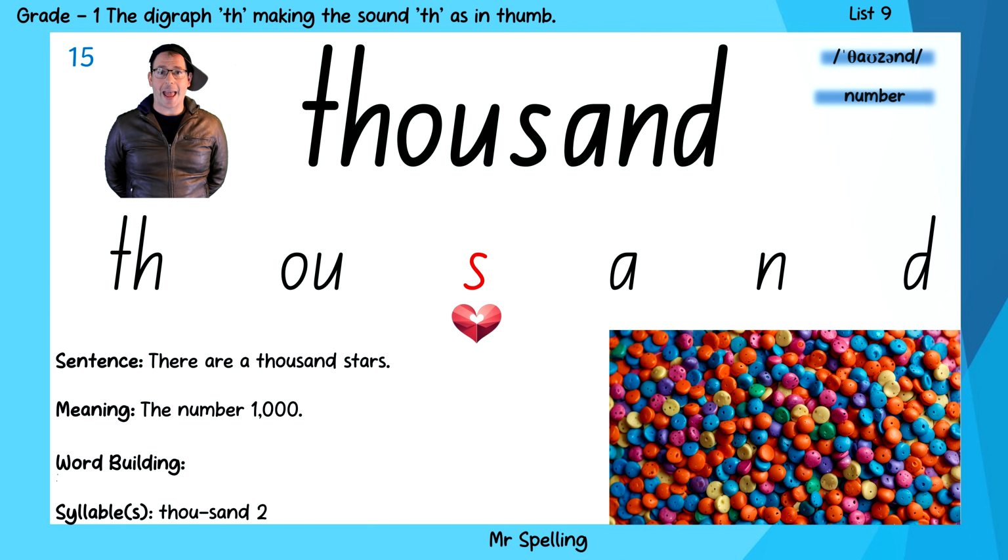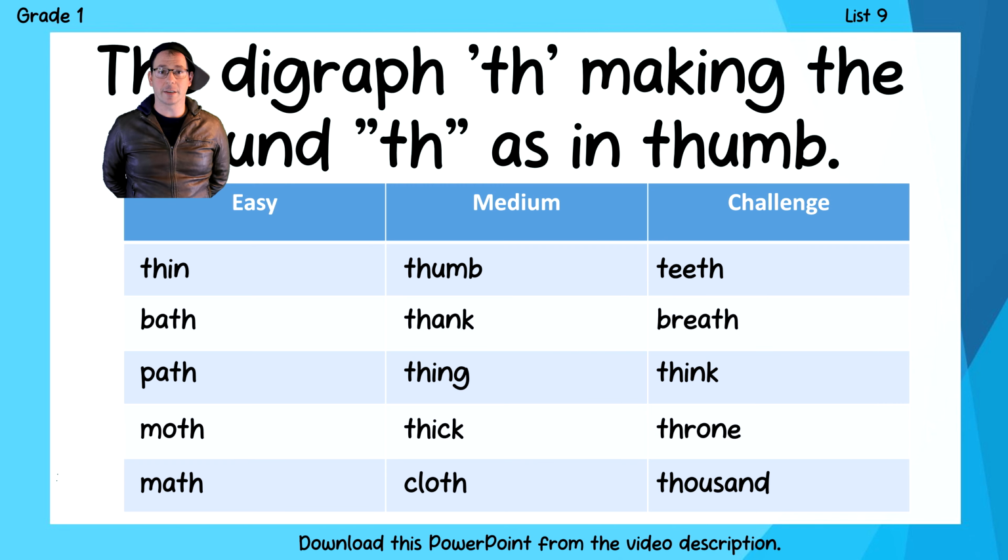Our final word, our challenge word, is the word thousand. You could say, I can count to 1,000. And the sounds of thousand are th, ow, z, a, n, d, thousand. And you might notice that the letter S in that word is not making an S sound, it's making a Z sound. And that's something that you might have to learn by heart.